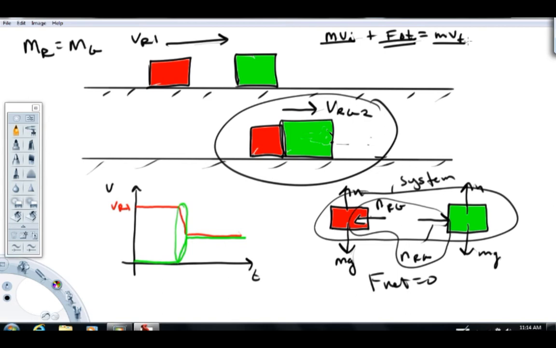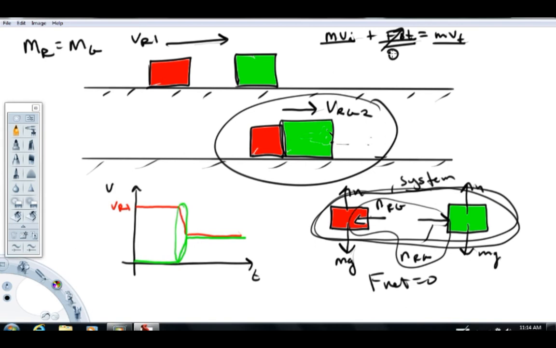If we applied that relationship to the red mass only, we would have an external force. If we applied it to the green mass only, we also would have an external force. A key concept here is that as long as we apply this to the system, the net force is zero, and there is therefore no impulse. That allows us to say this: the initial momentum of the system is equal to the final momentum of the system. Allows us to write a nice, easy equation.